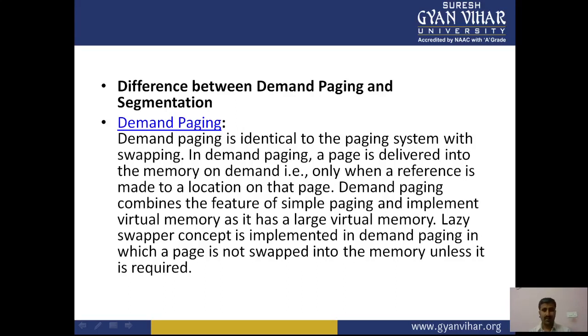Instead, it starts executing the new program after loading the page, and fetches the program pages which are referenced, right? During program execution, if the program references a page that may not be available in the main memory because it was swapped out, the process considers it an invalid memory reference. The page fault transfers control from the program to the operating system, which demands to restore the page back into memory.